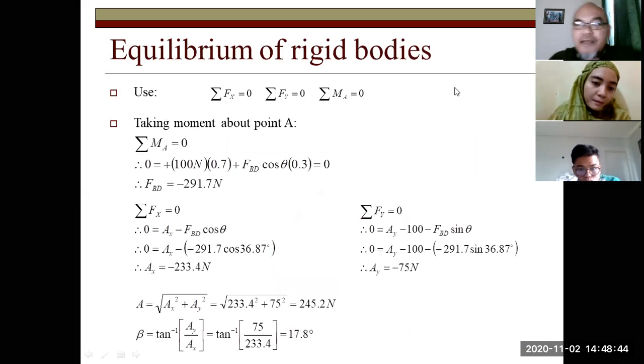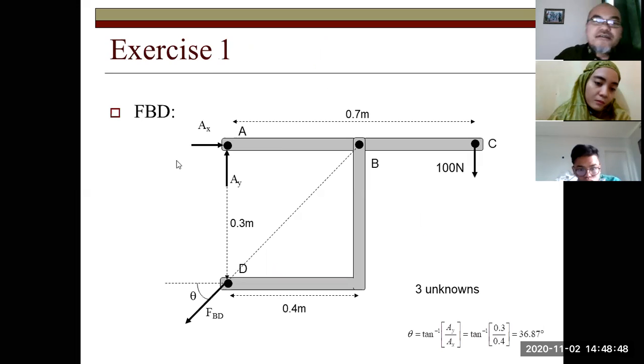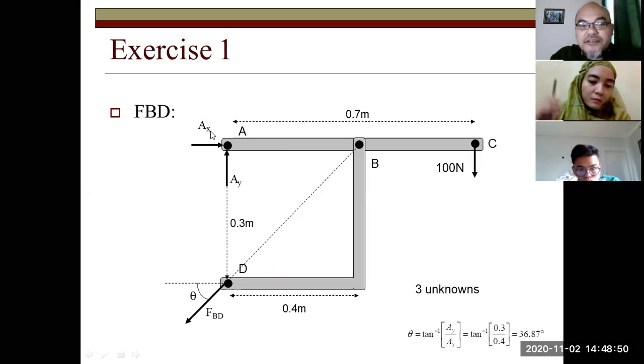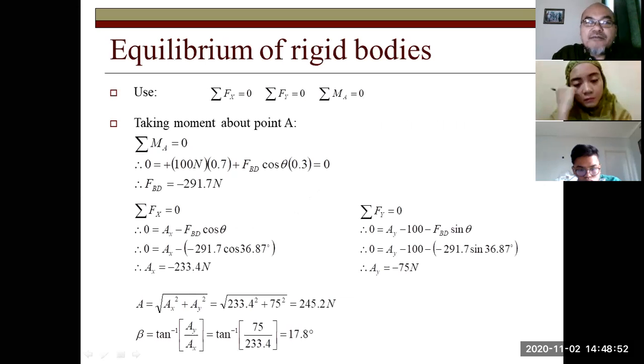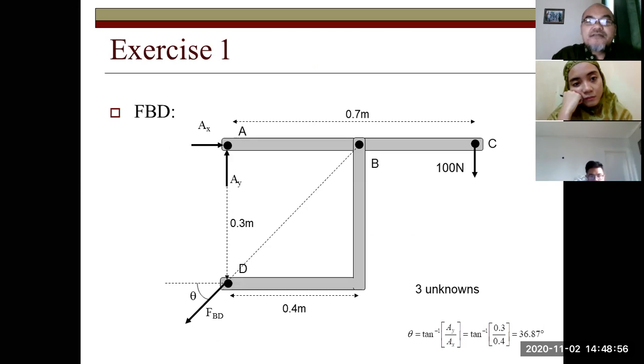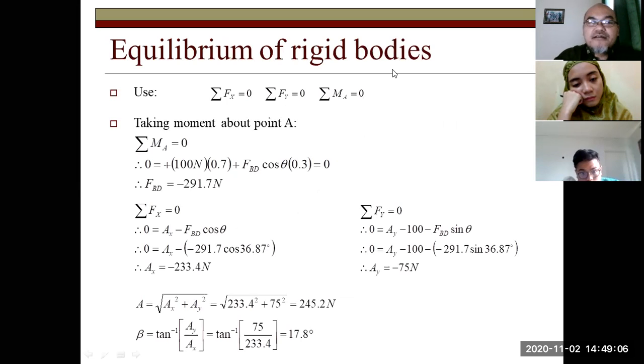Then using sigma Fx equals 0, sigma Fy equals 0, sigma moment about point A equals 0. Taking moment about point A, the contribution will only come from here and from here. So from here, 100 Newton times 0.7 meter, positive.